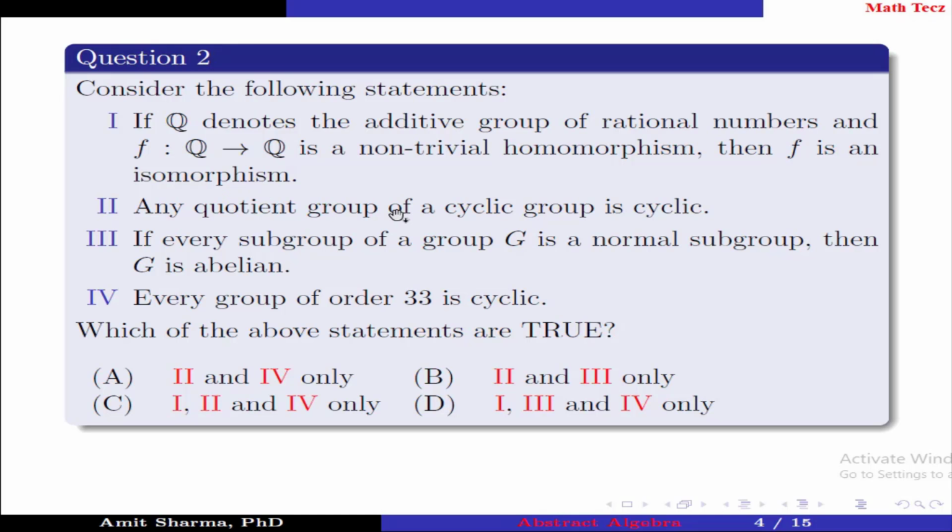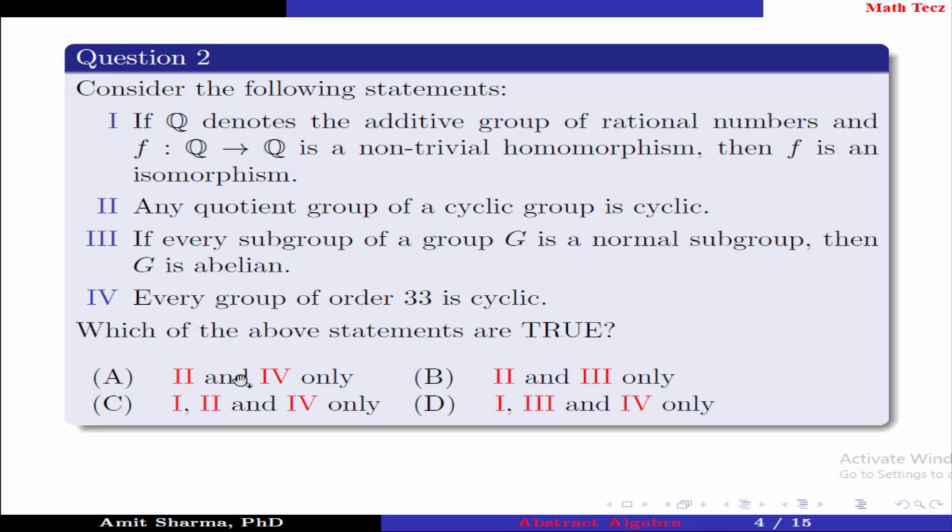Any quotient group of a cyclic group is cyclic. Statement 3. If every subgroup of a group G is a normal subgroup, then G is abelian. Statement 4. Every group of order 33 is cyclic. Which of the above statements are true?